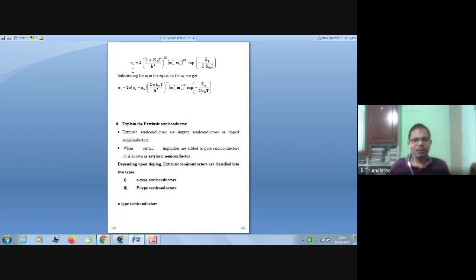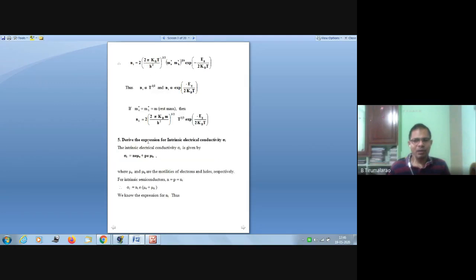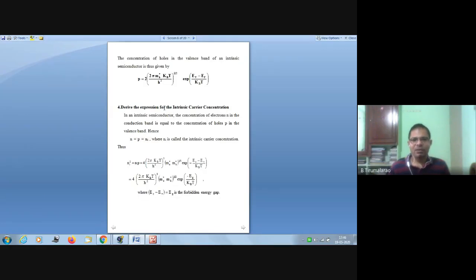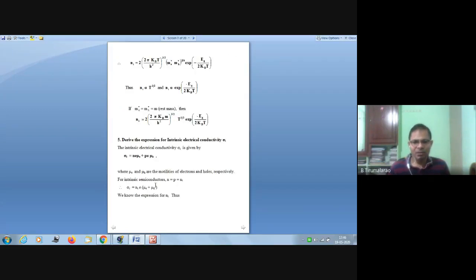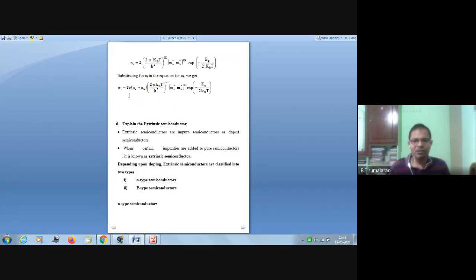Ni is the total carrier concentration of an intrinsic semiconductor. If you substitute that value, you get only one extra term, e into (mu E plus mu H).